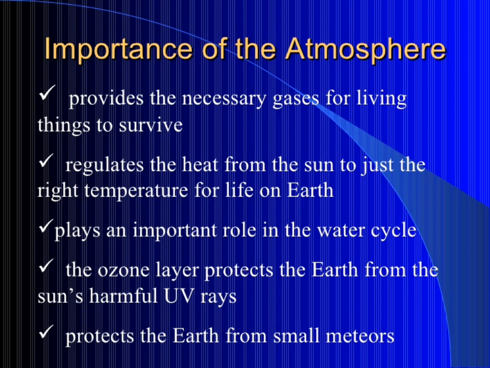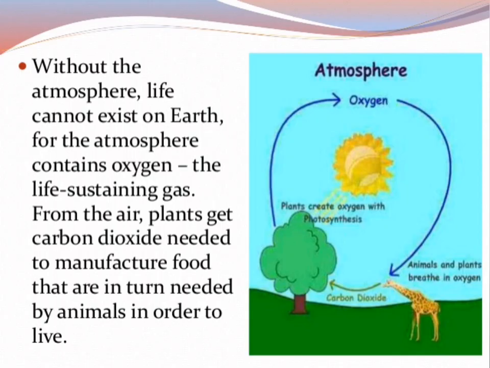First of all, it is very important for us to survive. It regulates the heat, it maintains the temperature, protects us from UV rays. The ozone layer is present in the atmosphere. Fine. So without atmosphere, we will not be able to get the gases present in it. And two gases are very main to us. First of all is your oxygen we take in, and carbon dioxide. Plants take it for the food.